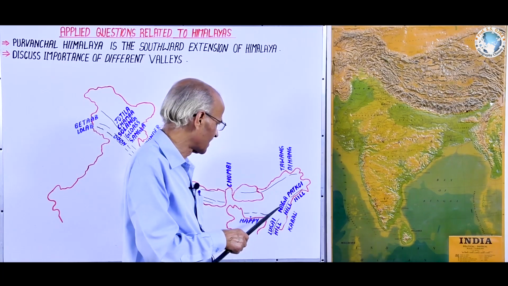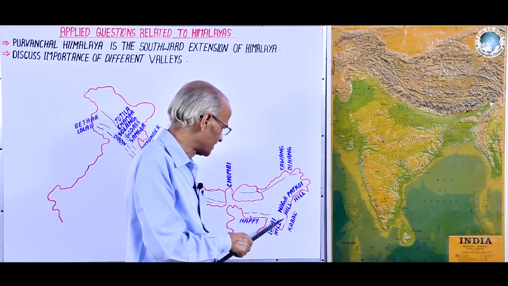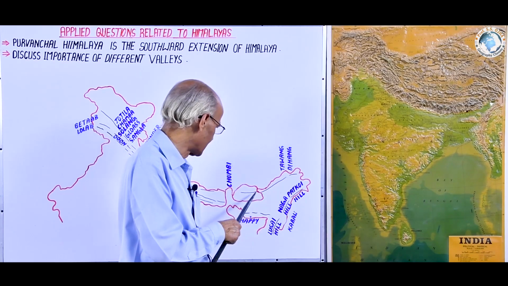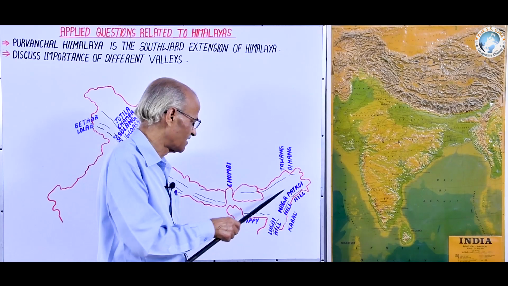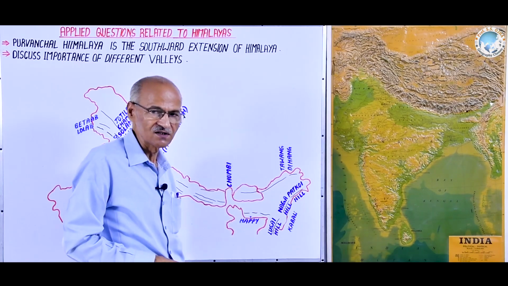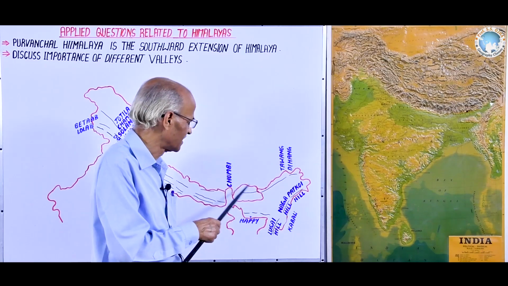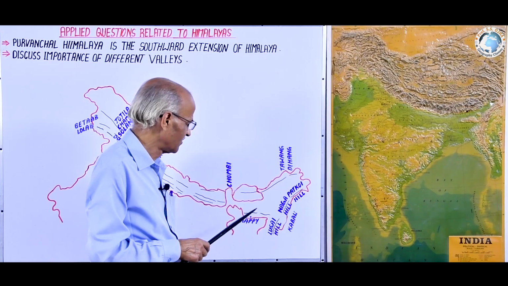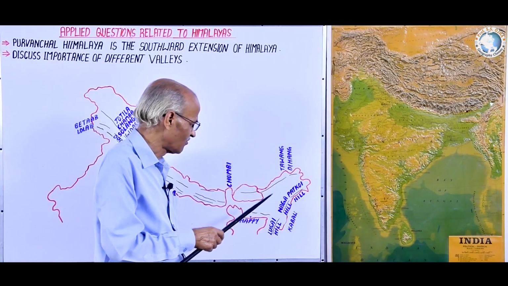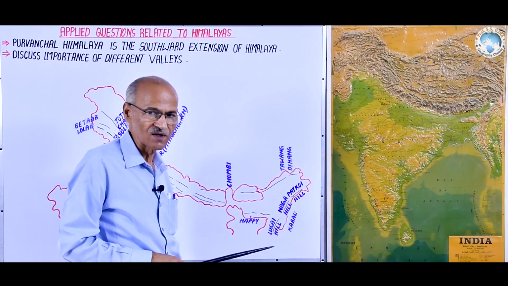Thus, biospherically, the Purvanchal Himalayas resemble the entire Himalayas. Now, these prove that the Purvanchal Himalaya is the southward extension of the entire Himalayan region. Now, after the resemblance, we have to study why this has taken place.